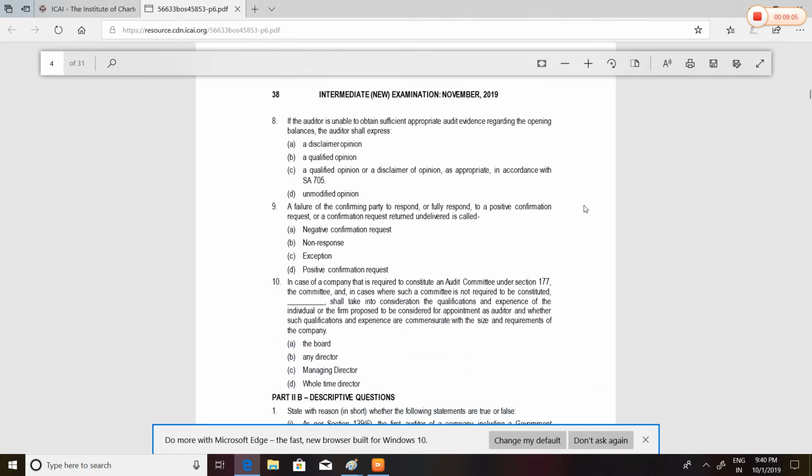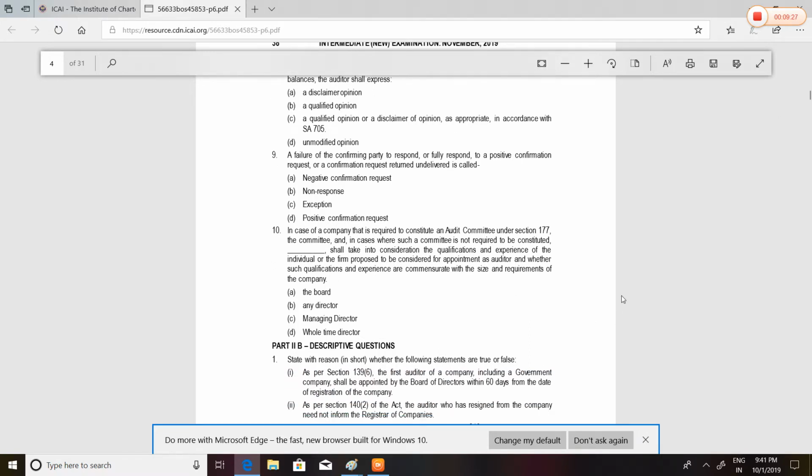A failure of a confirming party to respond or fully respond to a positive confirmation request, or a confirmation request returned undelivered, is called non-response. Okay, we got it.